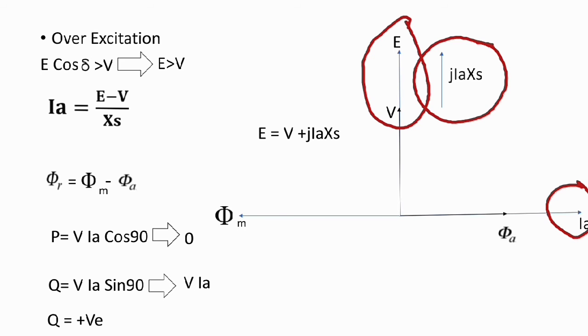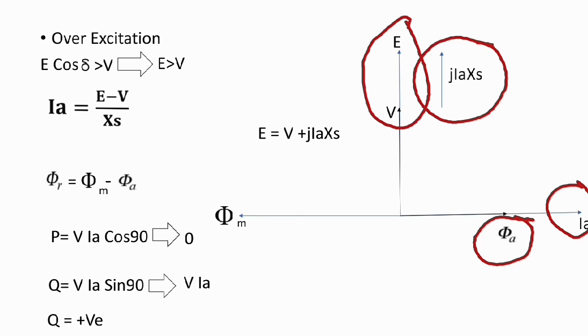So in over excitation we take a lagging power factor. With comparison to the terminal voltage V, there is a lagging current, and due to this the armature flux is also produced in the same phase with the armature current. So finally, the armature flux and the magnetizing flux are opposite to each other.